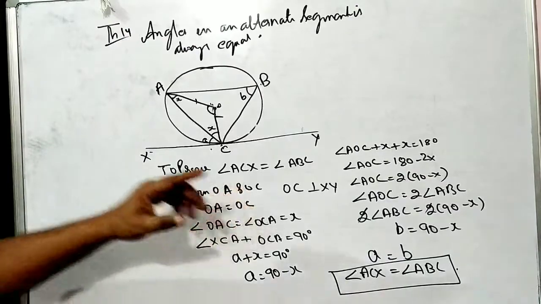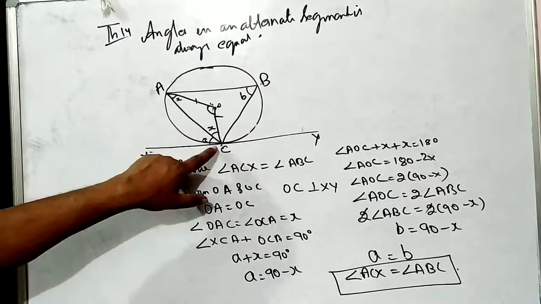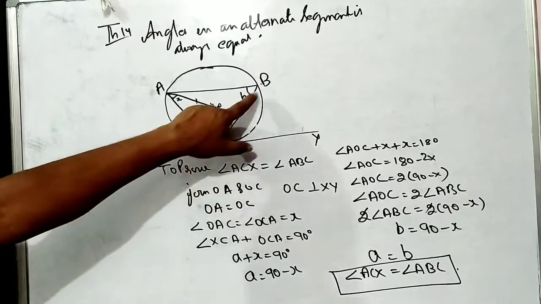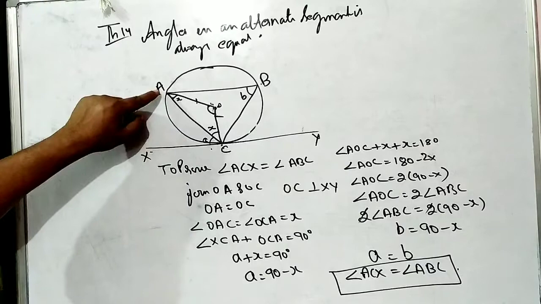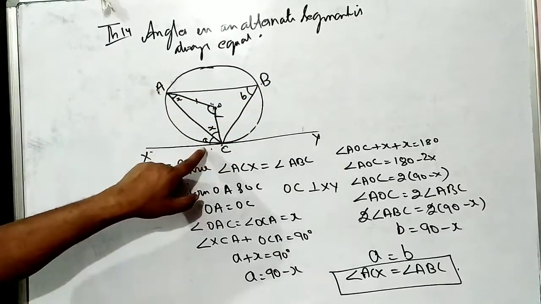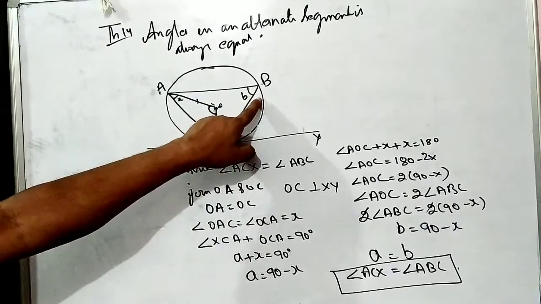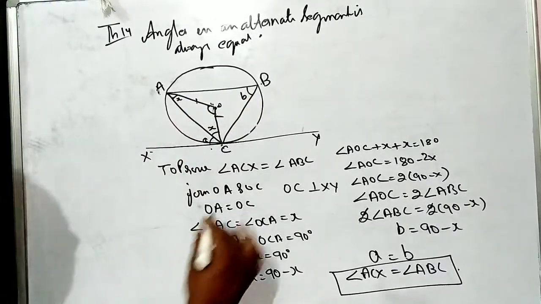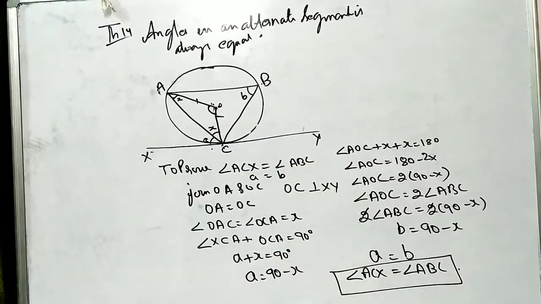Once again I am repeating what we have proved. A tangent has been drawn. From that point, the chord AC has been drawn. From the same segment, a chord BC has been drawn. We have to prove that the angle in the alternate segment, ACX, is equal to ABC. So I marked this as small a and ABC as small b. So generally you have to prove that angle a is equal to angle b.